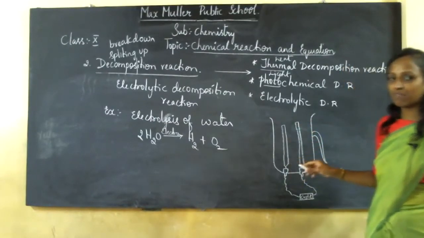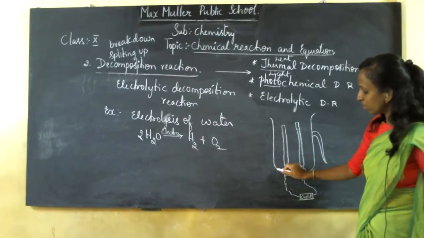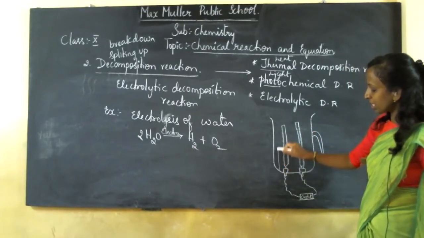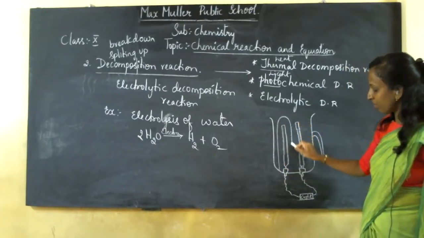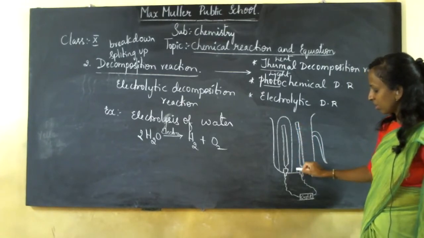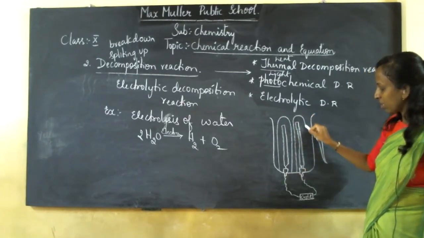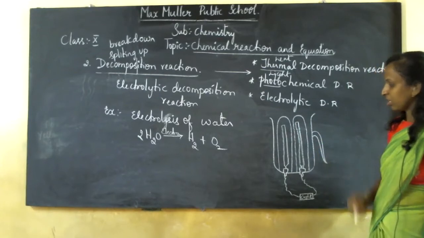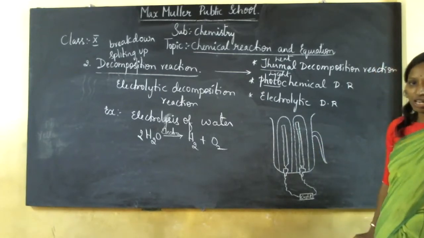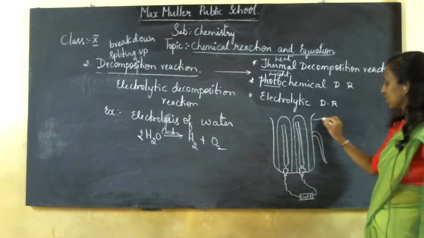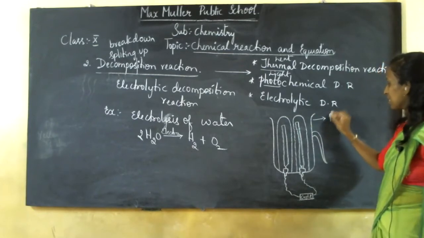And to this graphite rod, take a test tube and invert the test tube over the graphite rod. Okay, the diagram is done, that's all. Now we are going to label this: the plastic mug.